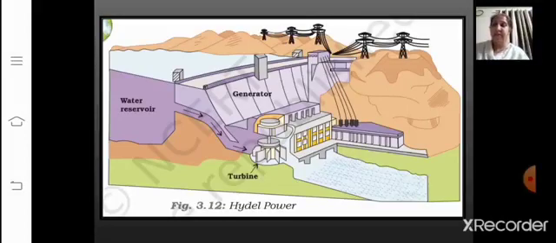Now here the image has been given to you showing how hydropower works. Now the water discharged after the generation of electricity is used for irrigation. So that water is not wasted but is used for irrigation. One fourth of the world's electricity is produced by hydropower.